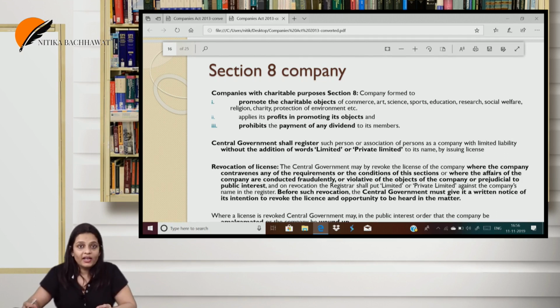They have to apply to the central government for the license. Once the license is issued, it becomes a Section 8 company and it does not have to use the word limited or private limited after its name.